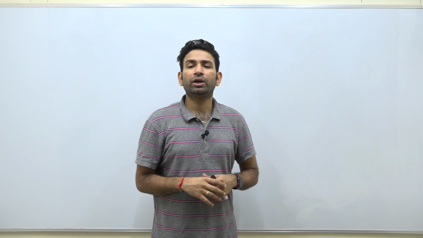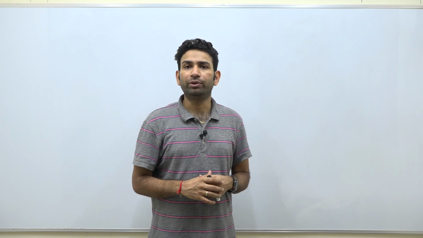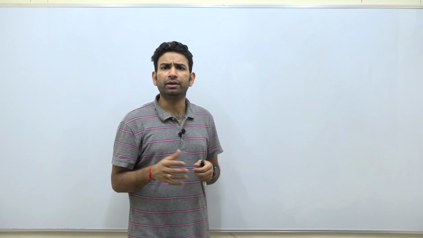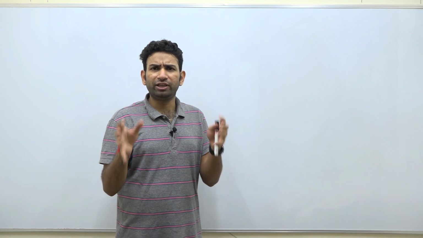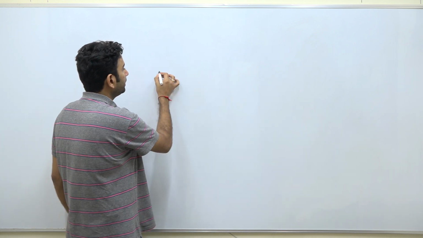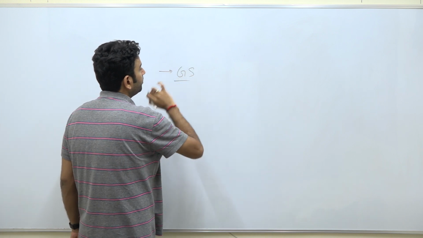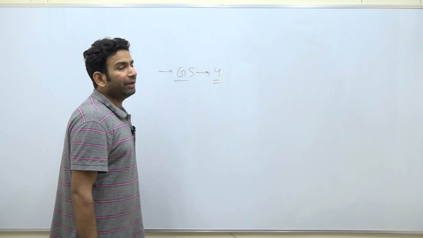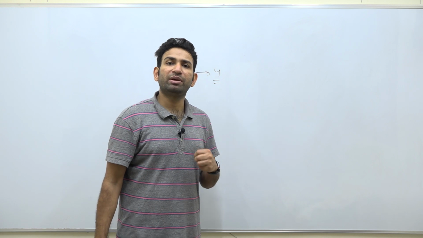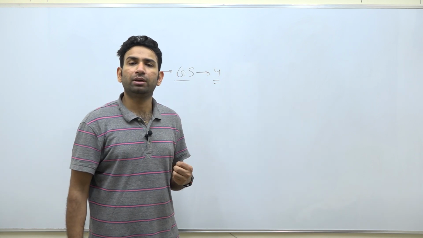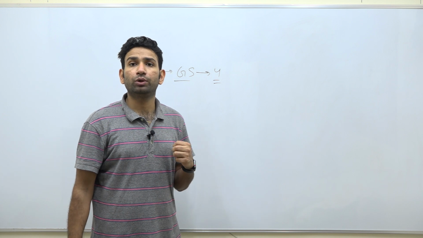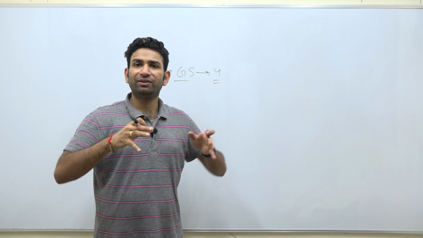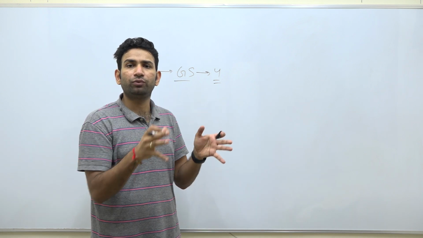Now, as quite less time is left for the 2021 examination, I have done a very small analysis of the examination, which I've also provided in my earlier videos. I'll give it to you very briefly. In case of GS papers for the mains examination, we have 4 papers in total, and every paper has a title. For example, in GS paper 1 you have questions from history, in paper 2 geography, in paper 3 economics, and in paper 4 ethics and aptitude. Every paper is defined with certain things that you need to prepare.